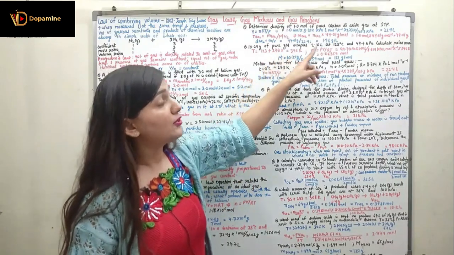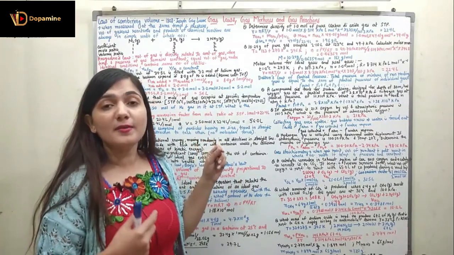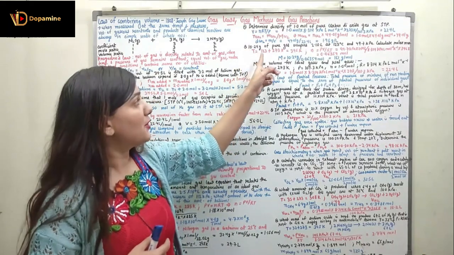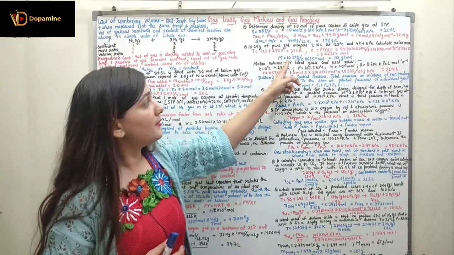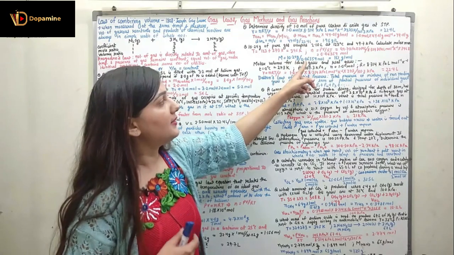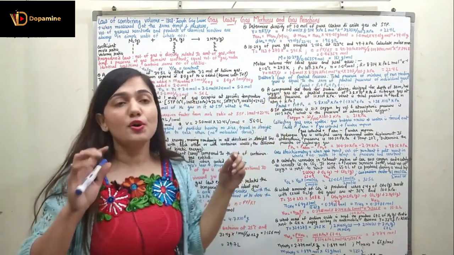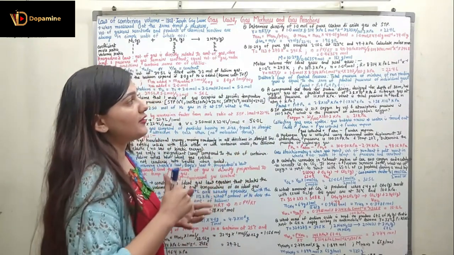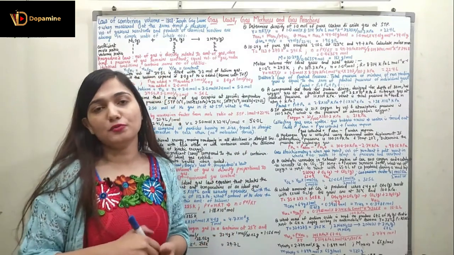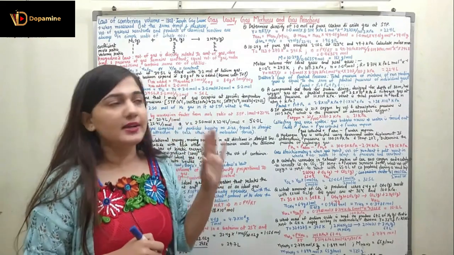Now you have to find out the molar mass of the gas. From the number of moles, you can find out the molar mass of the gas using the given mass. Given mass is also here, 10.24 gram. So molar mass would be the given mass, 10.24 gram, divided by the number of moles, 0.06359 mole. So 10.24 divided by 0.06359 gives me 161 gram per mole. So 161 gram per mole is the molar mass of the given pure gas.